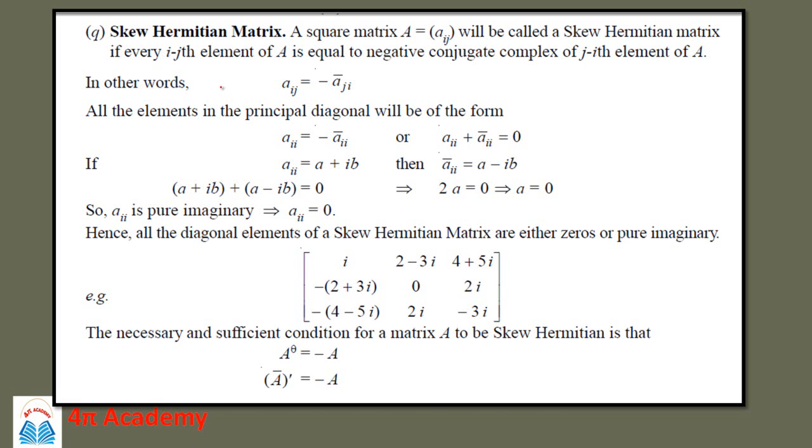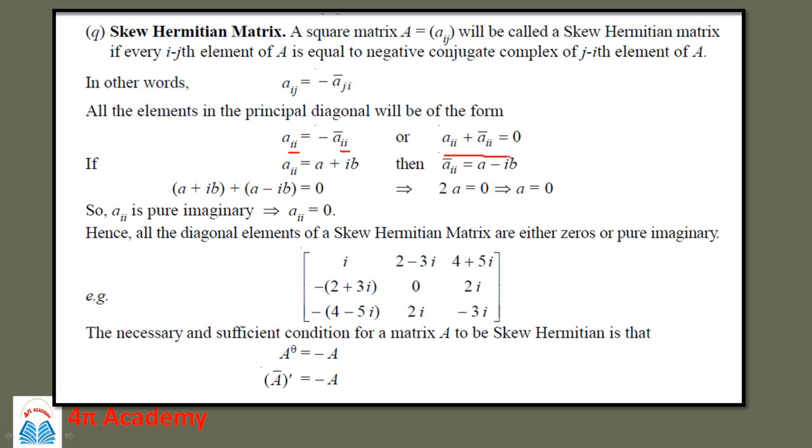Then next is a skew Hermitian matrix. A square matrix A equal to Aij will be called a skew Hermitian matrix if every ijth element of A is equal to the negative conjugate complex of the jith element of A. In other words, Aij is equal to minus Aji bar. If I look at only the principal diagonal elements, then Aii will be equal to minus Aii bar. If I take this on the left hand side, it will be Aii plus Aii bar, which is equal to 0.